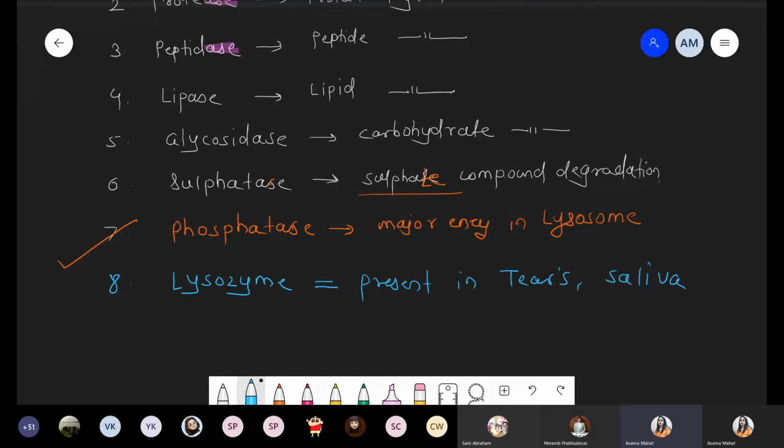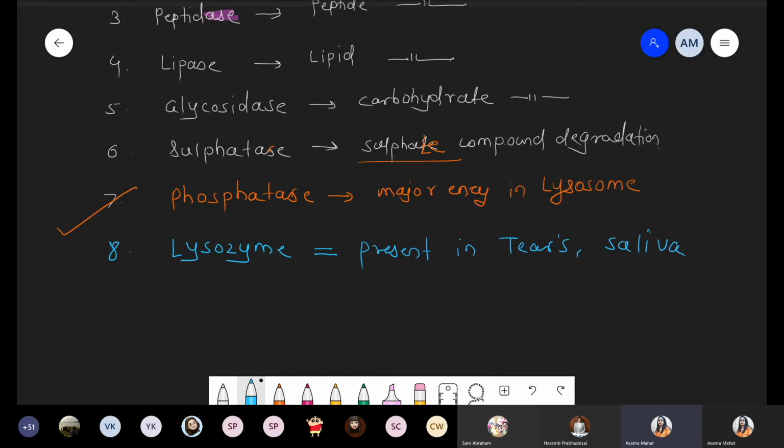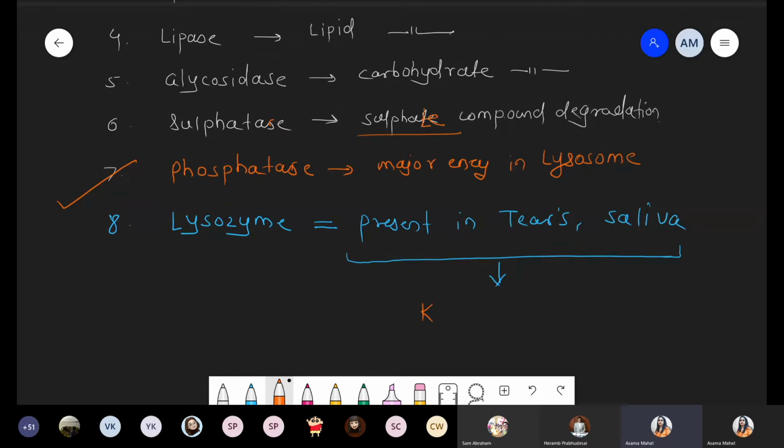Remember this thing. Ultimately, that saliva consists of so many different types of enzymes, and such enzymes are also present in tears. Crying is good sometimes. Tears are also rich with the lysozyme enzyme, and when tears and saliva are rich with lysozyme, they kill bacteria and avoid infection. Crying is good sometimes.